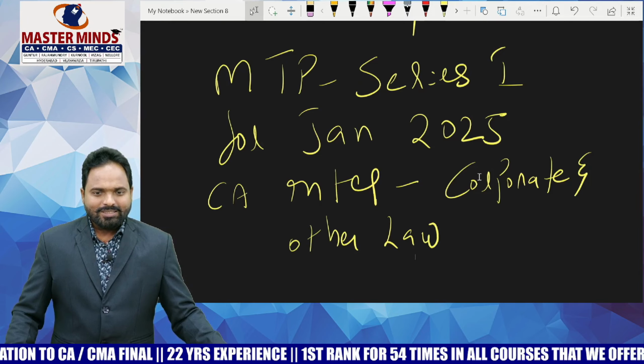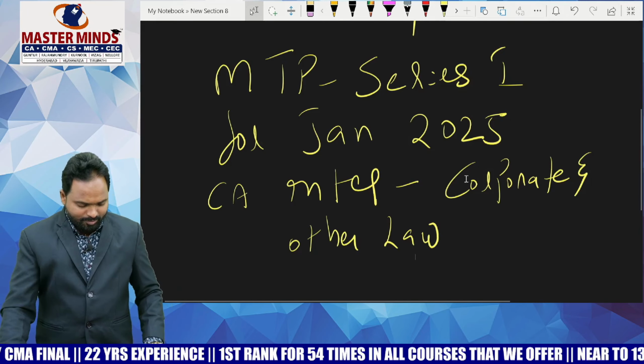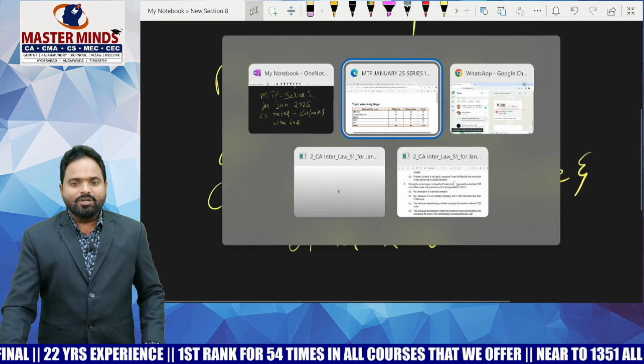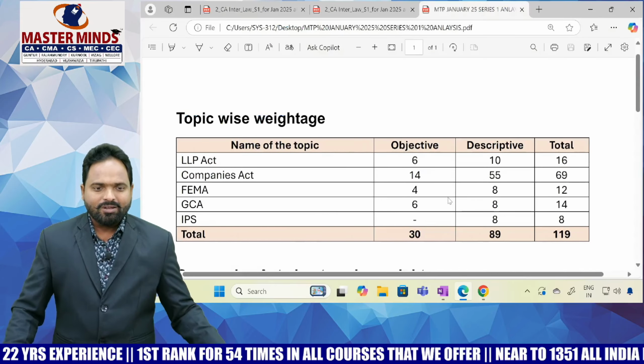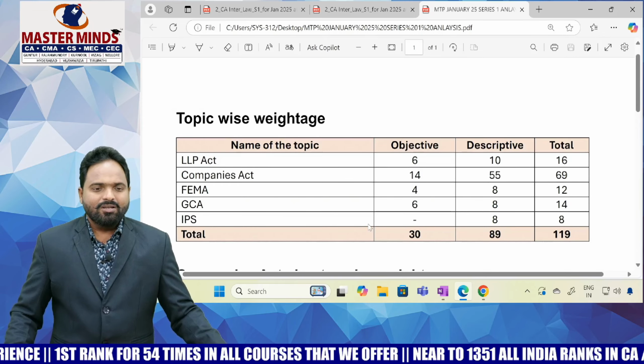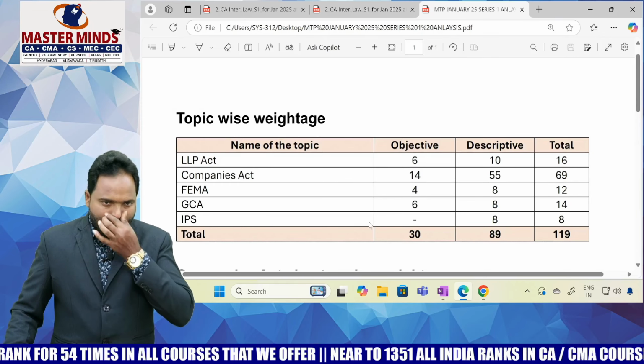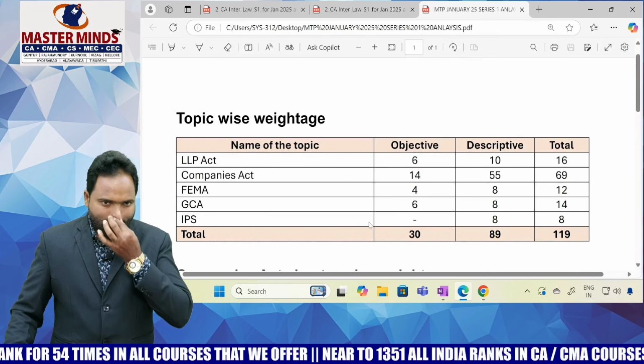Okay, let us start. Before reading the MTP released by the Institute, I want to show you some statistics, the topic wise weightage table. First of all, we should check whether the Institute's MTP adheres to the weightage table given by the Institute or not. So, this is the topic wise weightage as per your MTP.